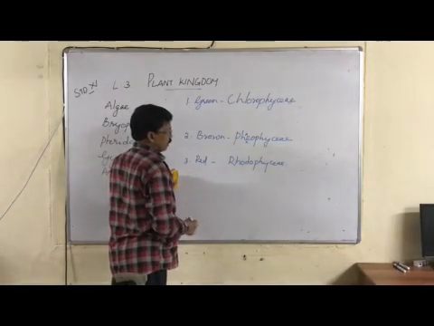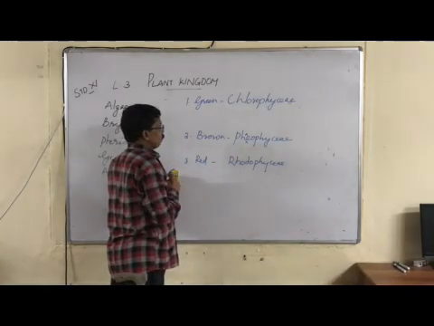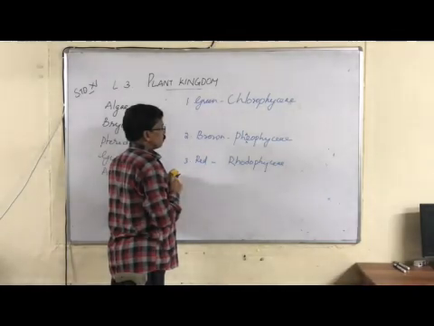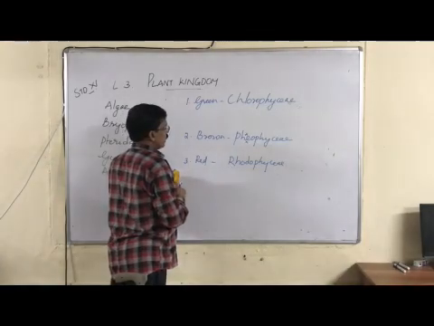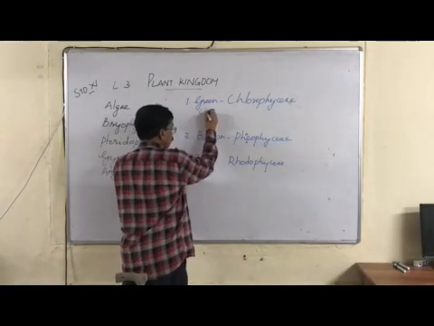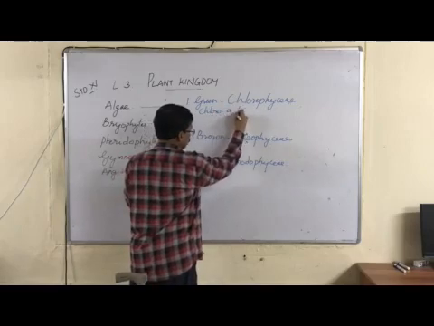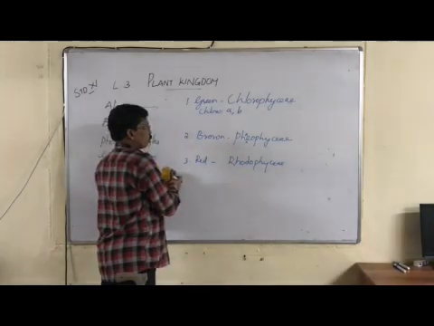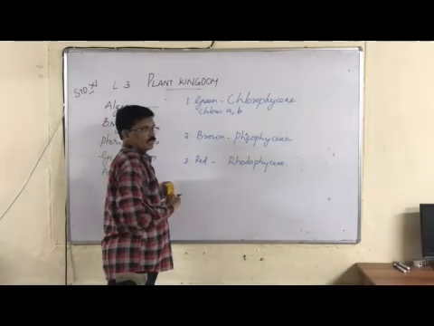Let me tell you the main differences between these three, which we can find in 3-4 areas. First of all, green algae contain chlorophyll A and B. A and B are the very common types of chlorophyll, green pigments, in green algae.